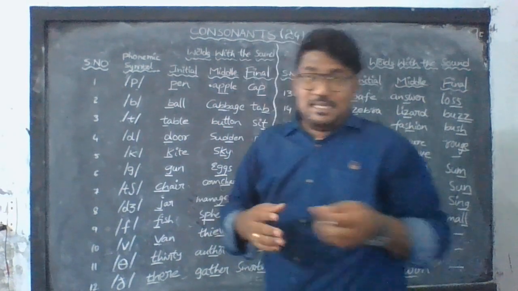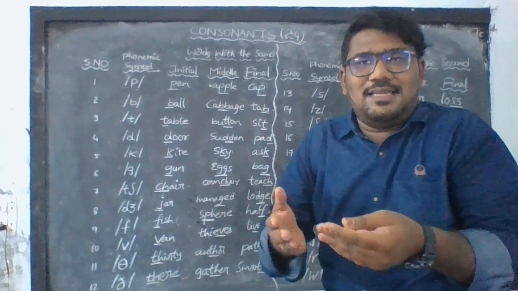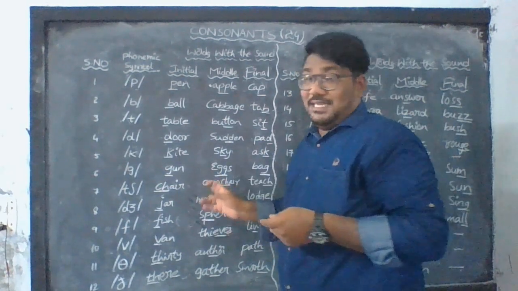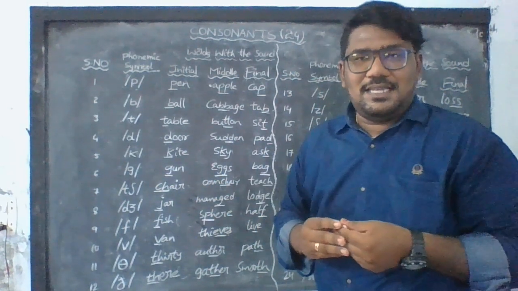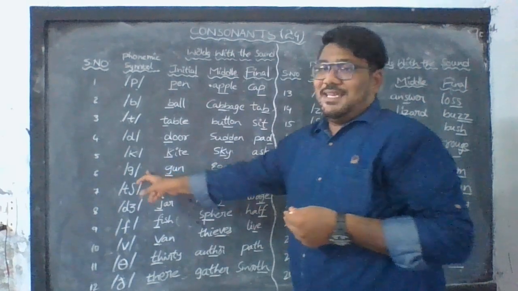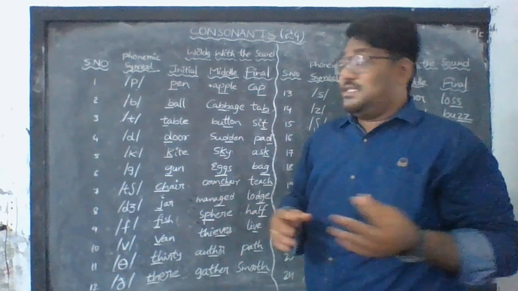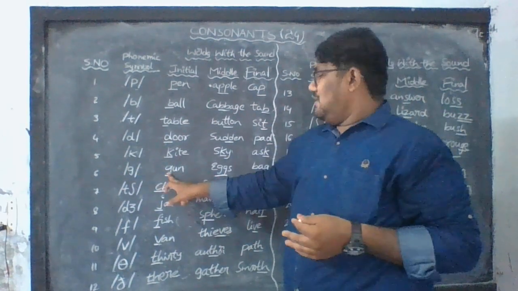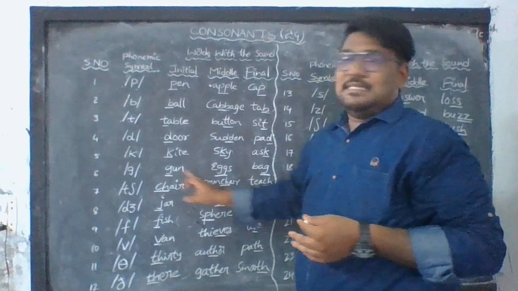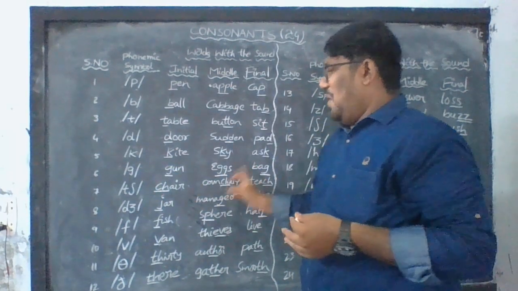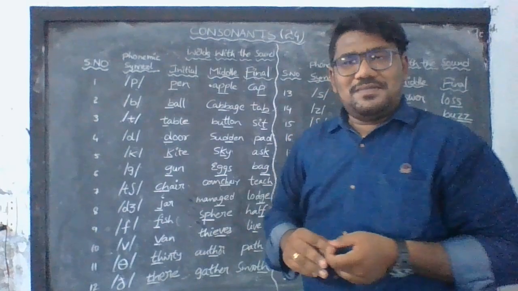Next, g as in gun. Now g as in eggs. G as in back. G as in gun, g as in eggs, g as in back. Okay. Next, the other one is ch.